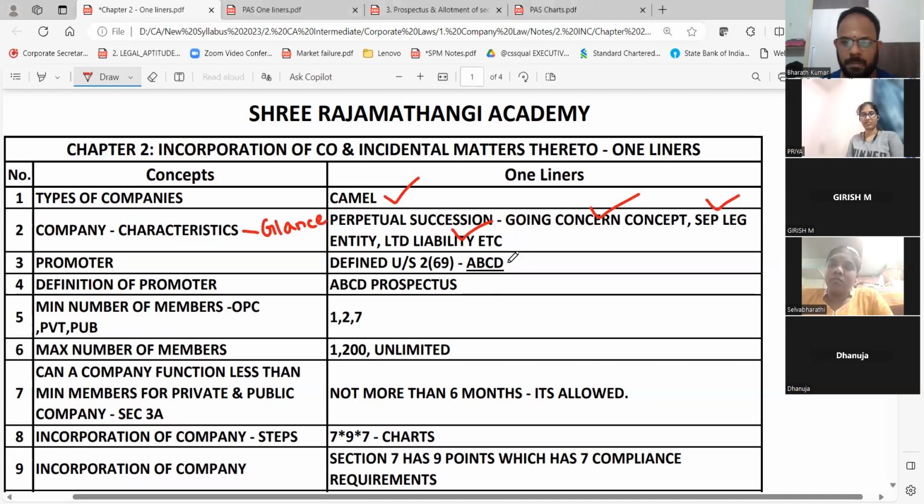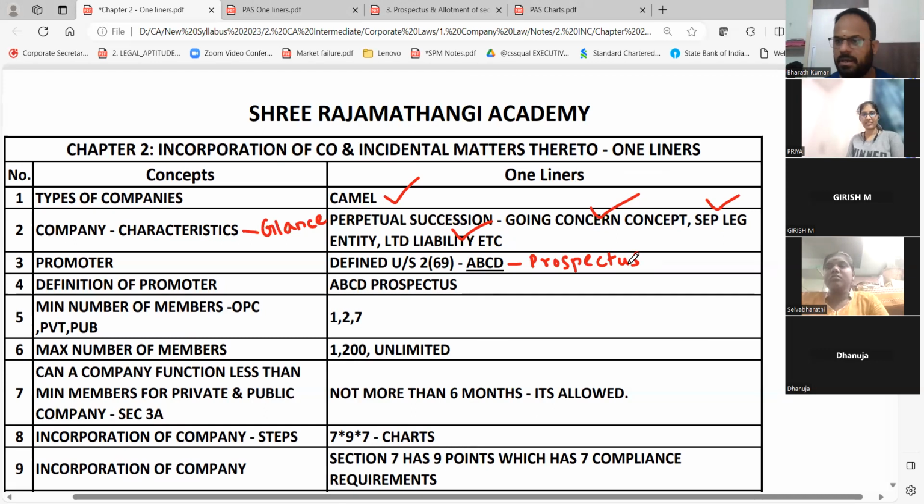Promoter, we already told, ABCD, prospectus. You remember? The name will be included in the annual return. Then the board of directors will take control over the affairs of the company. All the directors will also look up to promoters. All that we told, and we made it very strong. Definition of promoter, we told directly, and it is defined in section 2, subsection 69. Don't worry about the subsection. I told you, for any definition you can say section 2. That's easy.